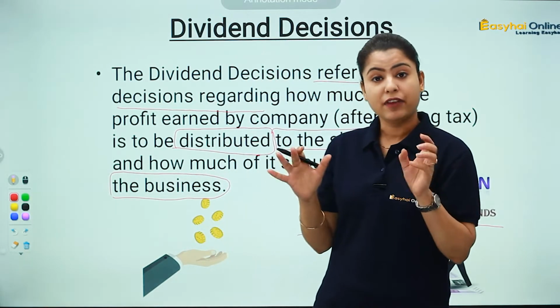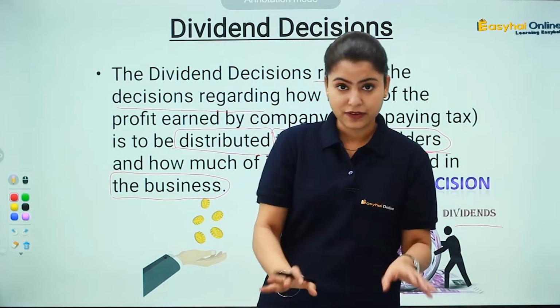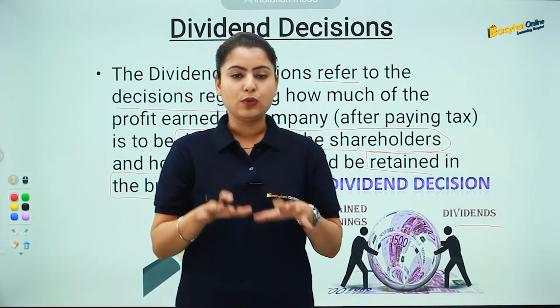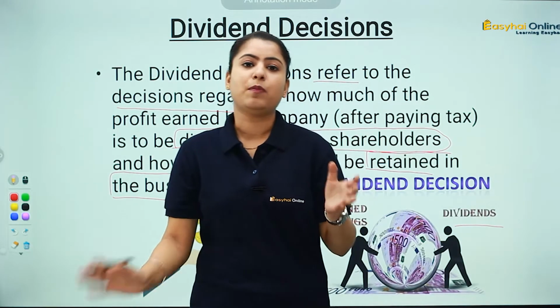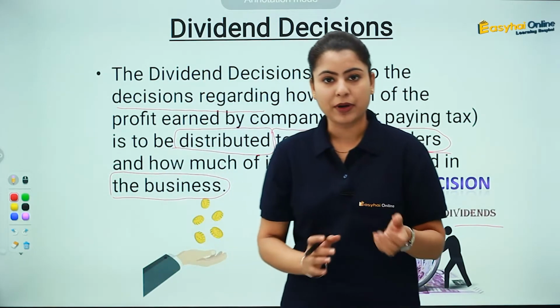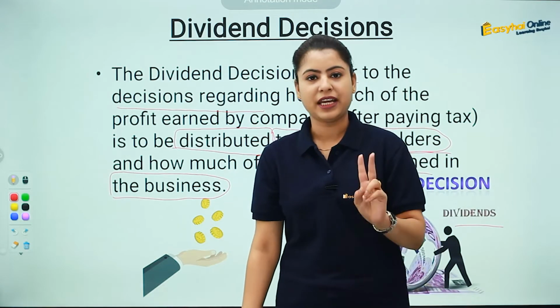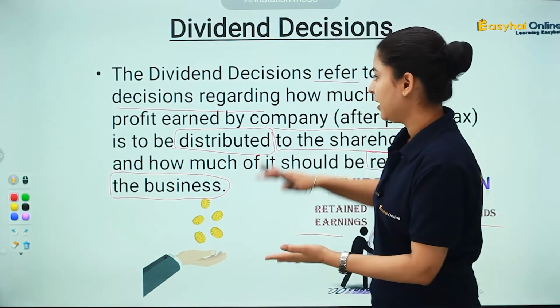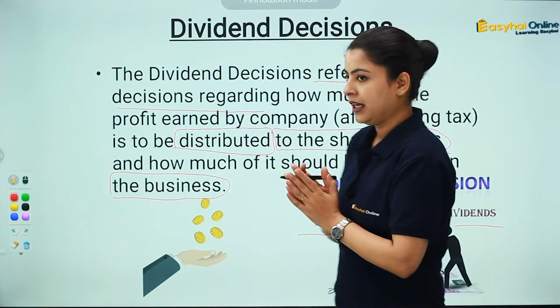First, we have to satisfy our equity shareholders, and we also have to do some savings, some retained earnings. Whenever there is a critical point or any requirement of funds, we must have enough funds in our company. So we have to take care of both aspects. This is also an important decision in any business.